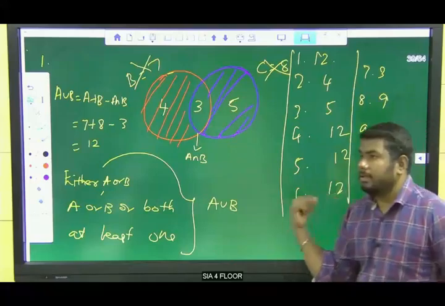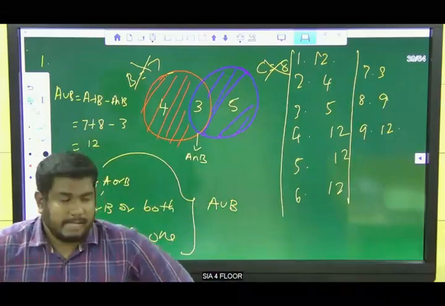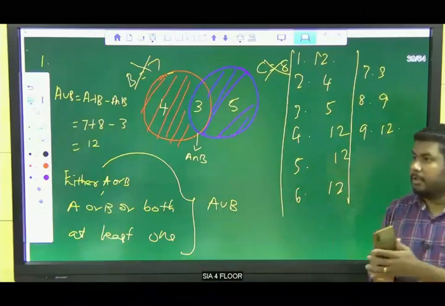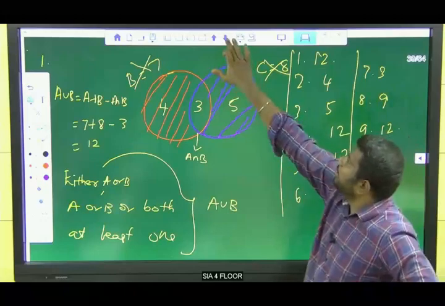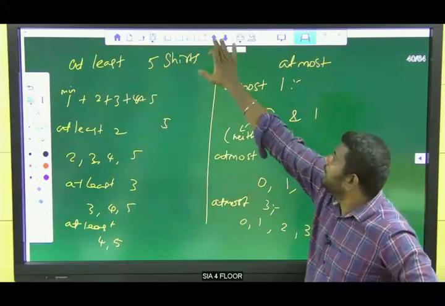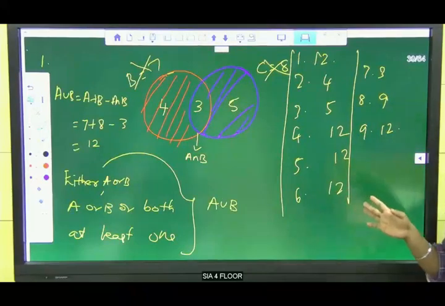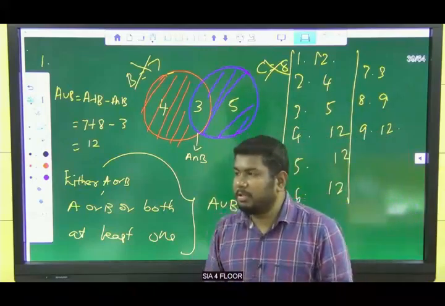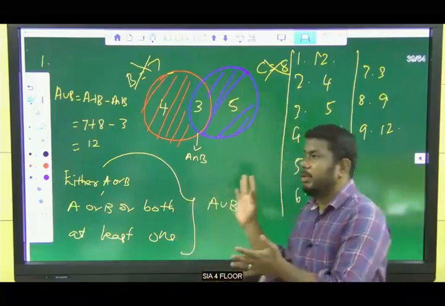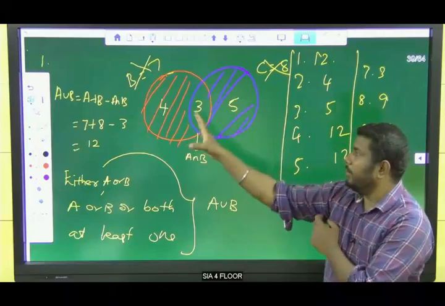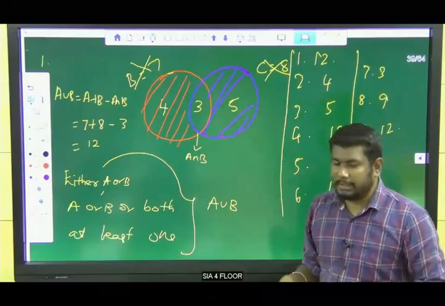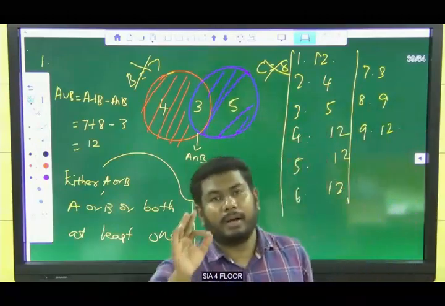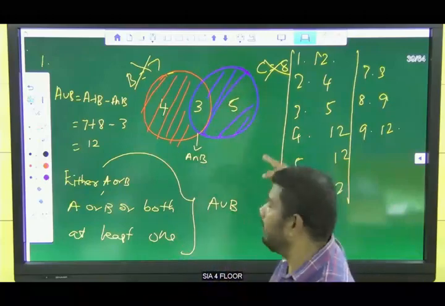Is that clear? Everyone clear? The difference between at least and at most is this, right? If you know this, then it will be very easy to solve the question. To tell you the concept I took this time. Otherwise, you are going to draw the diagram, find which one is only, add the values and take the answer. Definitely, you will take only 40 seconds or 1 minute to solve the 3 questions.